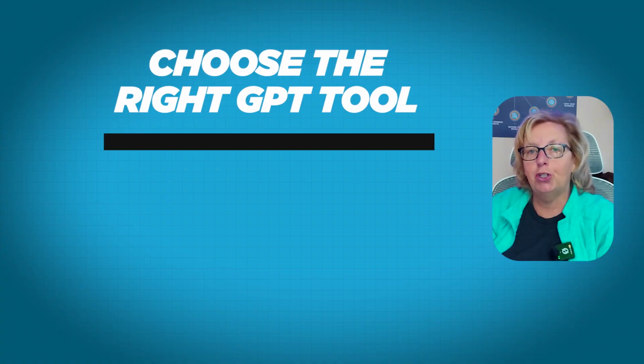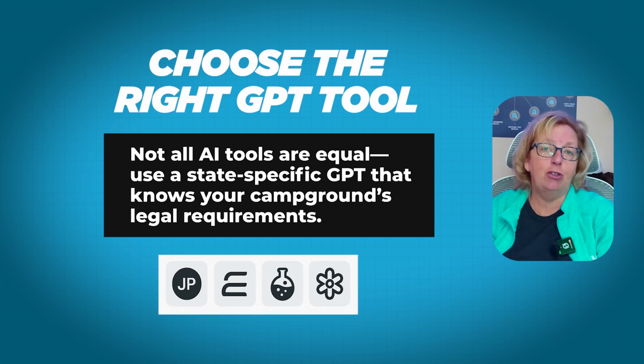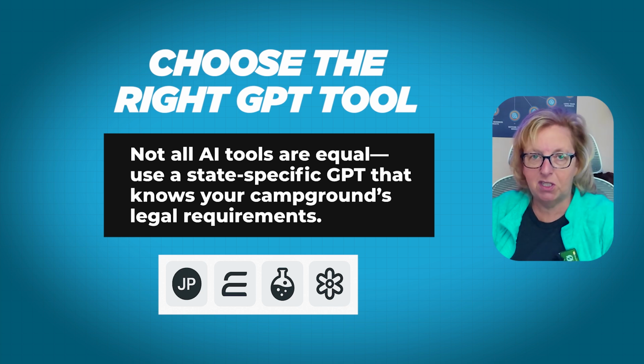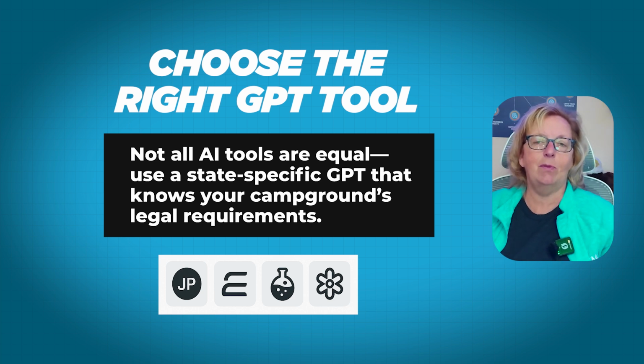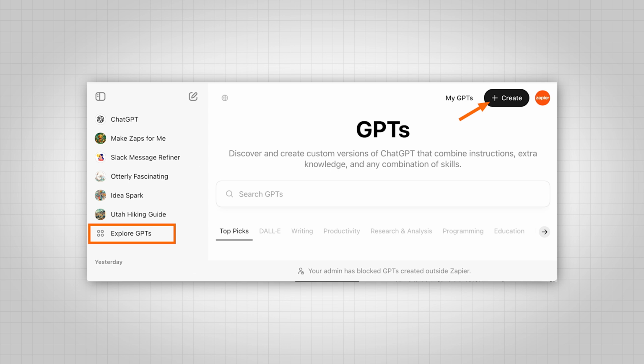Step 1, choose the right GPT tool. So not all AI tools are created equal. Look for a state-specific GPT that's designed for operating agreements. The key is finding a tool that understands your state's specific legal requirements for the campground business. Pro tip, check out ChatGPT and go into the customs, and you may find that. If you don't find it, get a state template and use that as a part of your prompt.